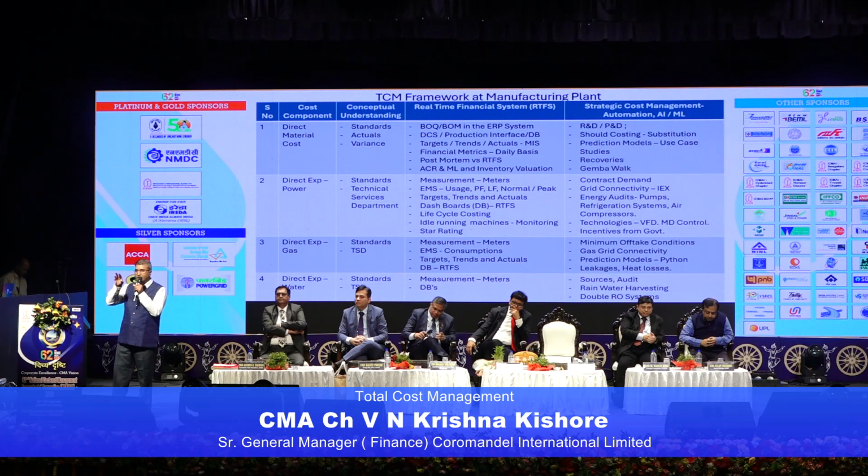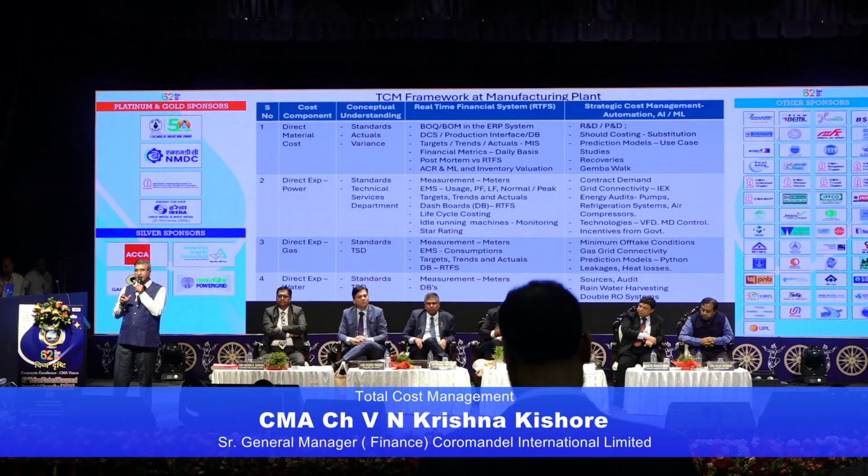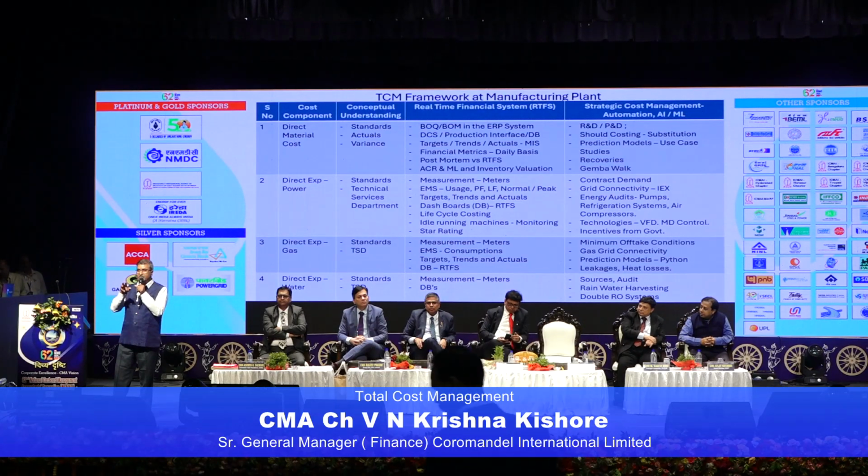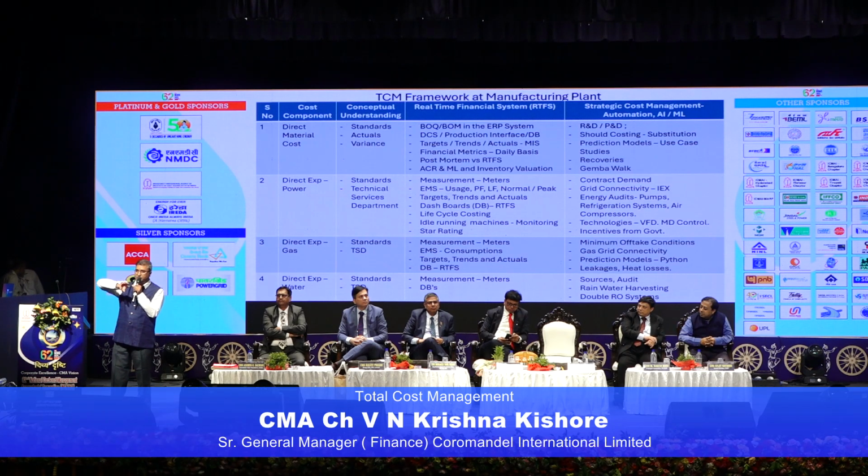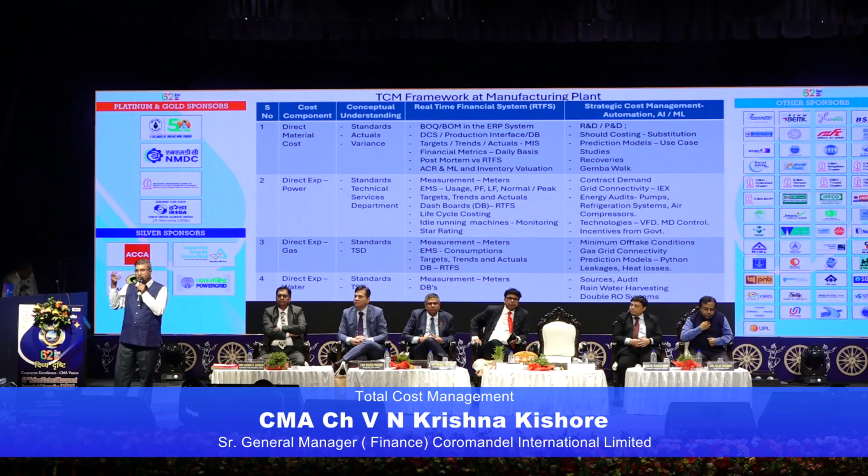One more thing I want to tell is how we need to get the data. Sir explained we need to get the data on a minute-to-minute basis. Being the cost accountant, you need to tell your management that you require some infrastructure, like flow meters for liquid materials and weigh feeders for bulk materials, so that you can get the measurements. These measurements go to the CRISP system, or the production interface system. What is the use of this system? Initially I thought, why are we going for so much digitalization? But when you see the trends, I feel trend is a friend.